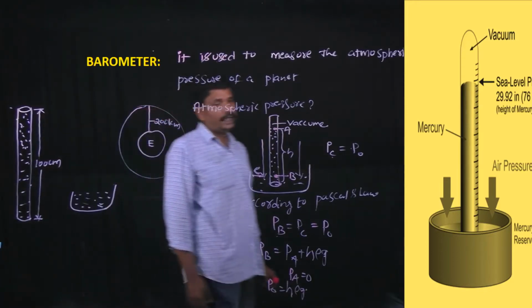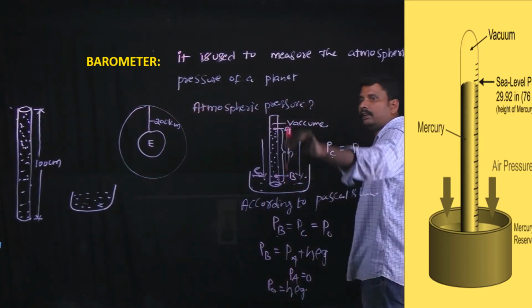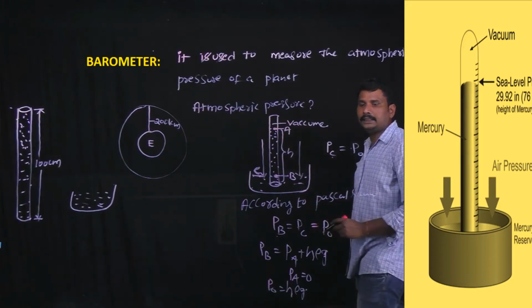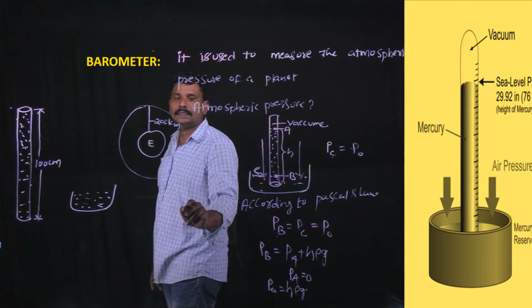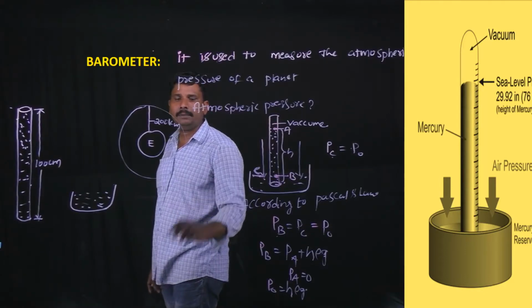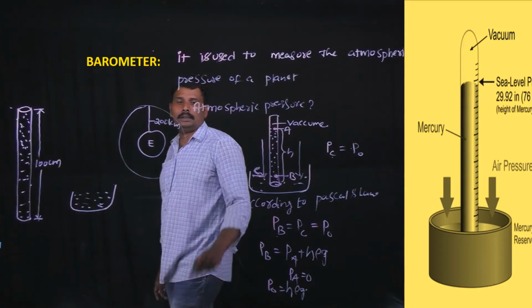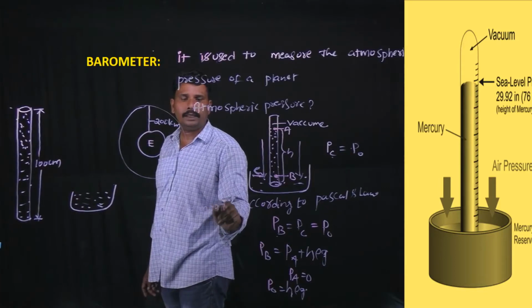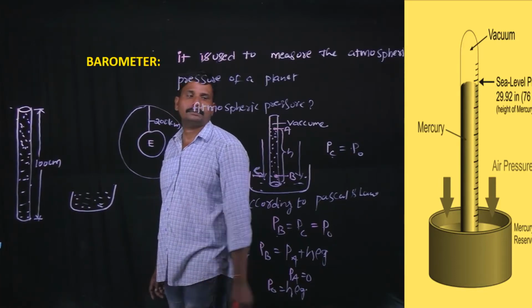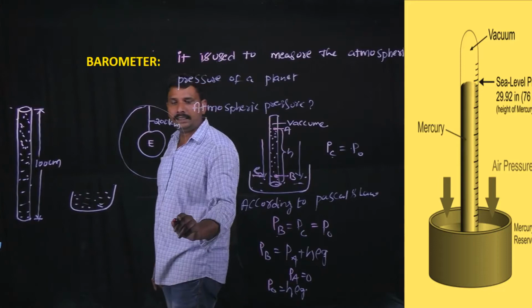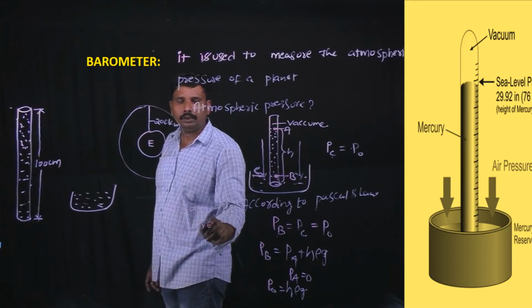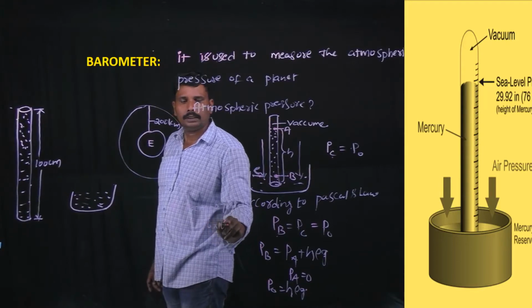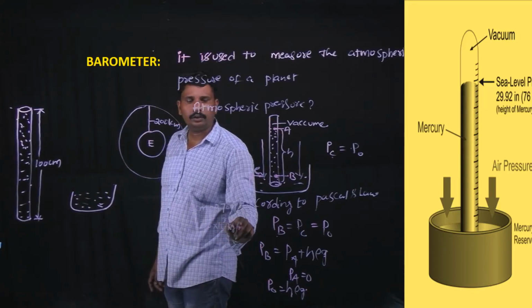Here h, by calculating the height of the mercury level, is equal to 76 centimeters. In SI units it is 0.76 meters. And the density of the mercury is 13.6 into 10 cube kg per meter cube.